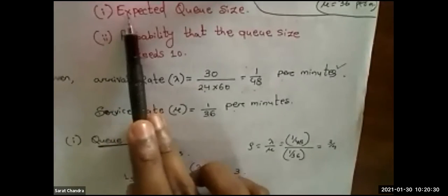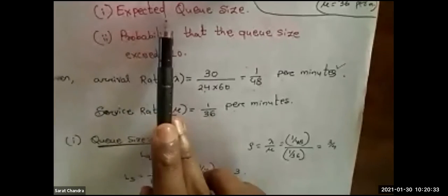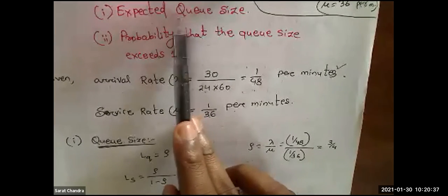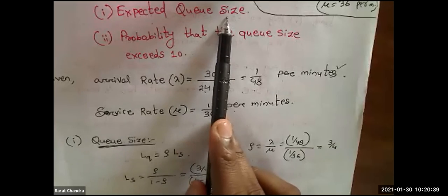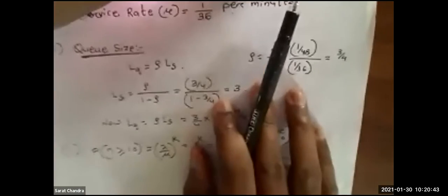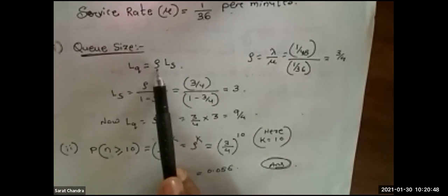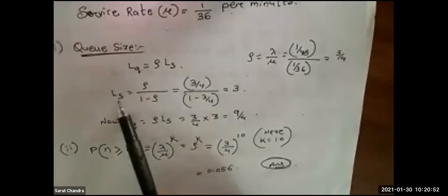Next, the question is calculate the expected Q size. Q size means we have to calculate the length of the Q. Formula is LQ equal to rho into LS. We have to calculate rho and LS. LS means length of the system.